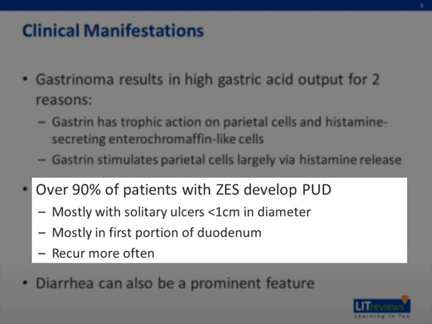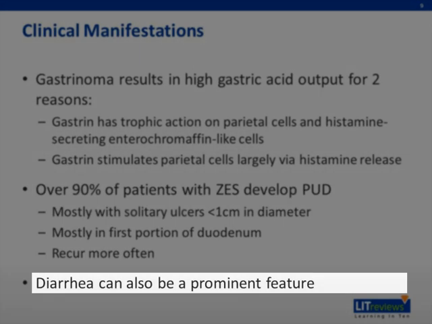Patients with this syndrome, like those with sporadic peptic ulcer disease, often present with solitary ulcers less than 1 centimeter in diameter. 75% are in the first portion of the duodenum. The ulcers recur much more often than in patients with sporadic ulcer disease. Diarrhea can also be a predominant feature of ZES, secondary to the high rate of gastric acid secretion, resulting in a volume load that cannot be fully reabsorbed by the small intestine and colon.